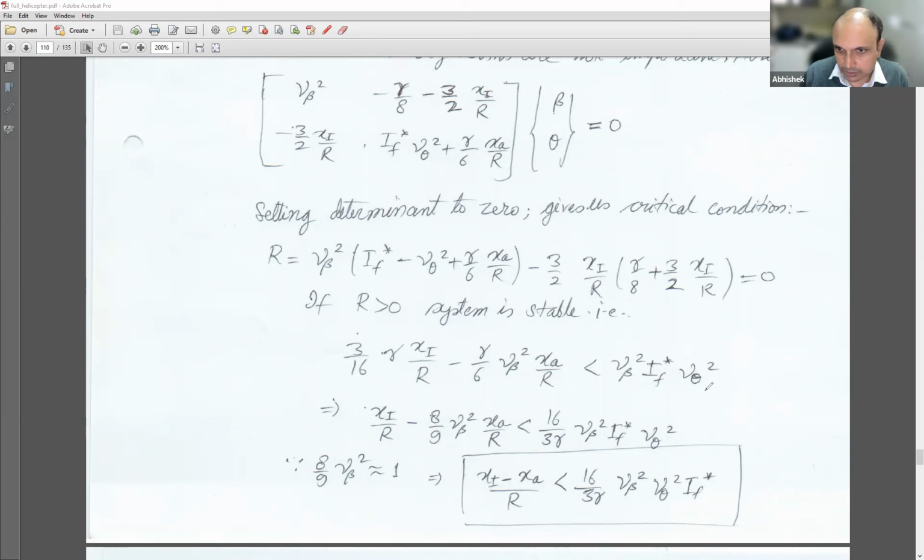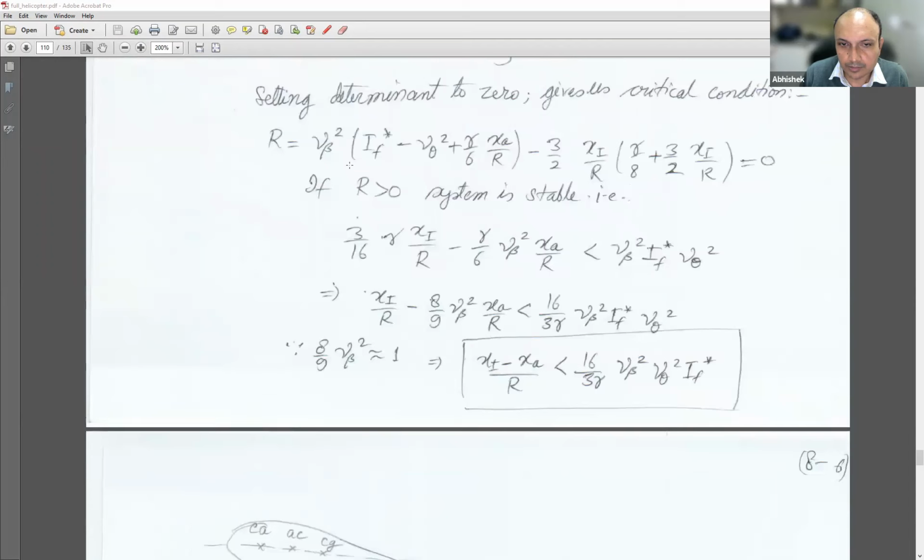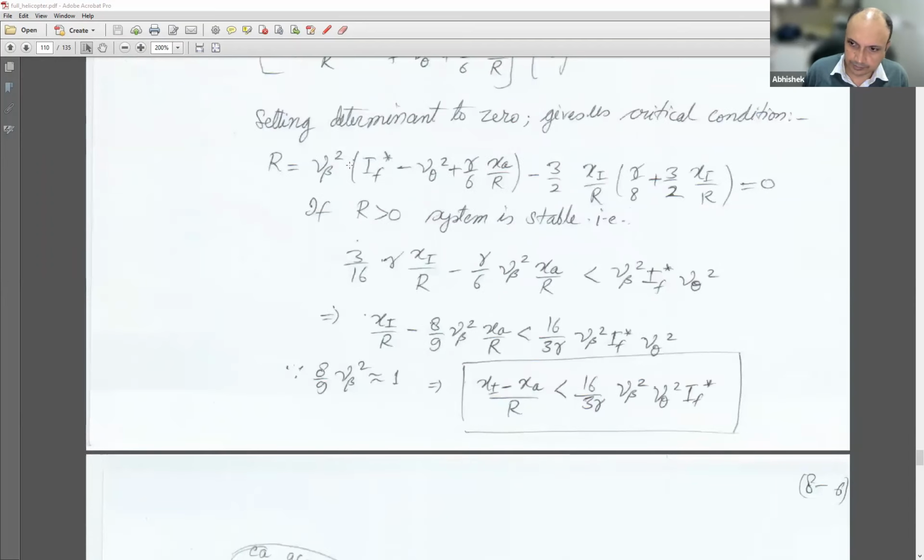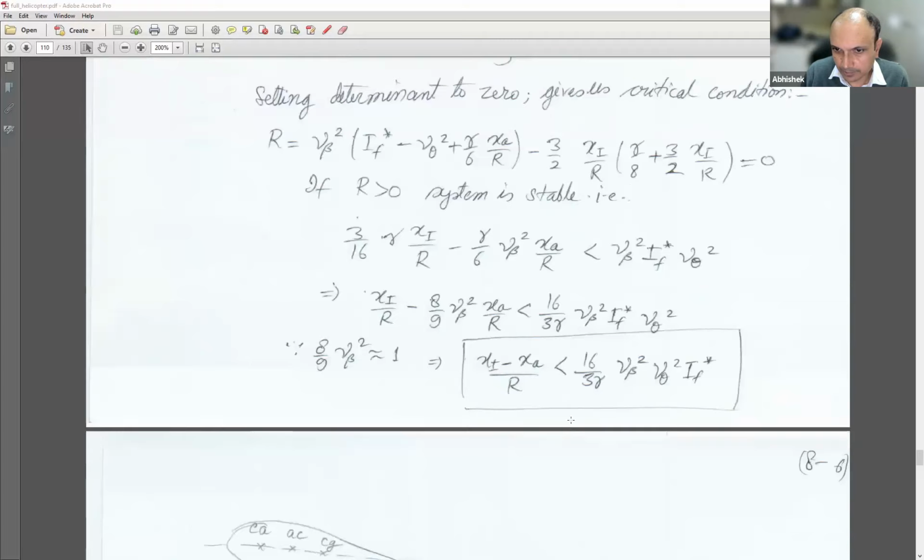Yes, so take down this whole derivation up to here. Okay, done.